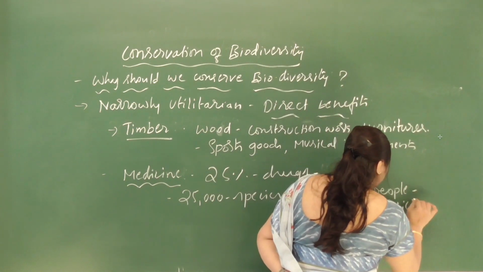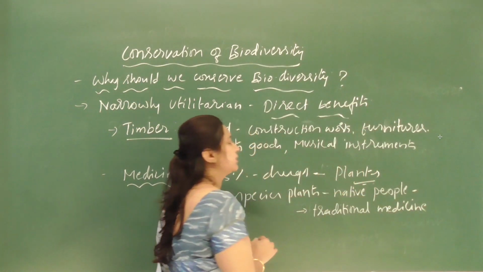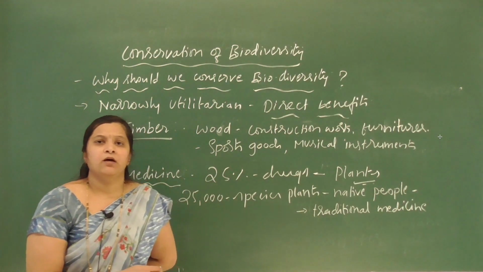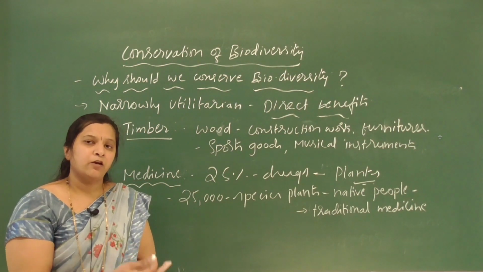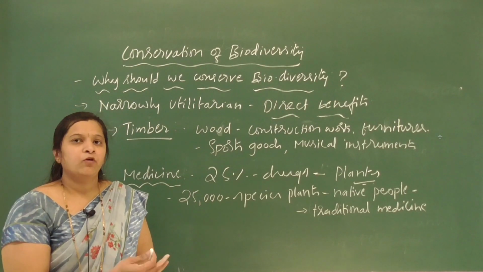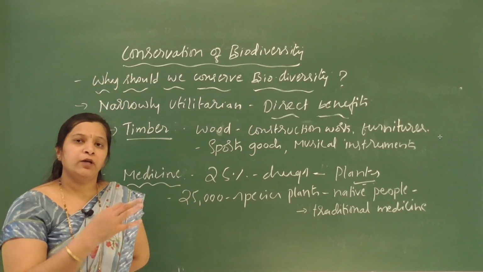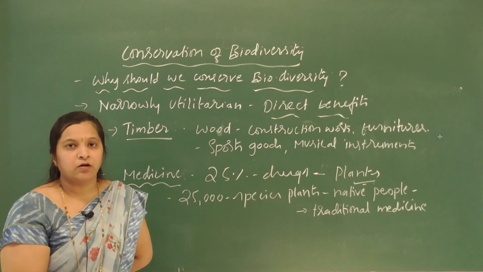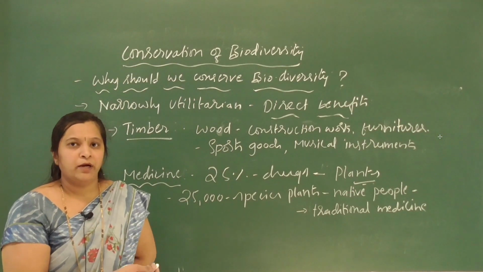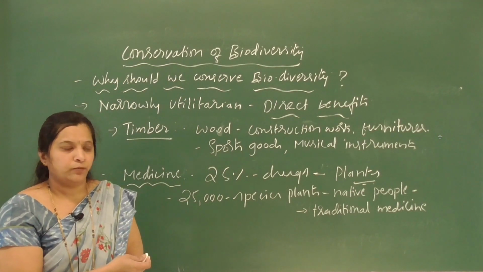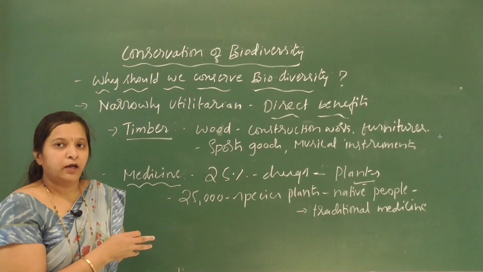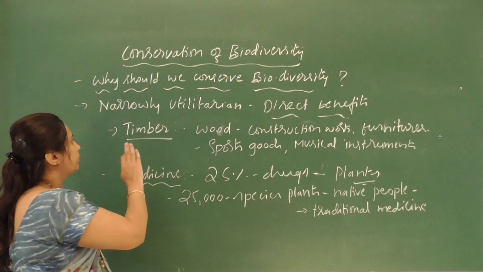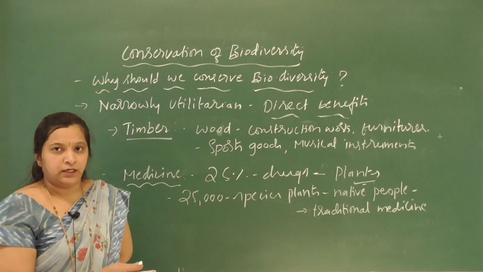Still many species of plants are there which are of medicinal value, but they are not yet explored. When you go to a tropical rainforest, we will get some more species of plants of medicinal value, which are not yet explored. So these are all the direct benefits from nature. They are all grouped under narrowly utilitarian.